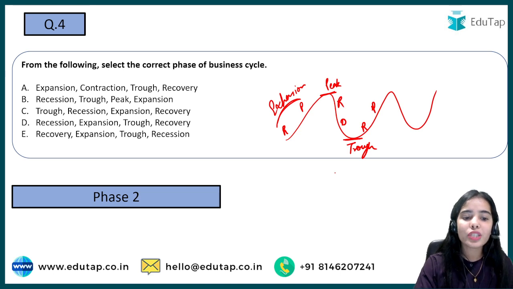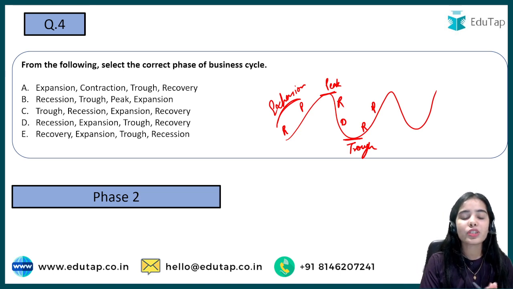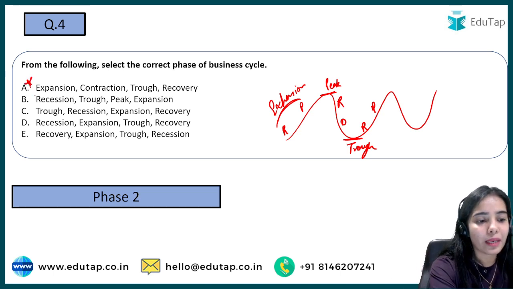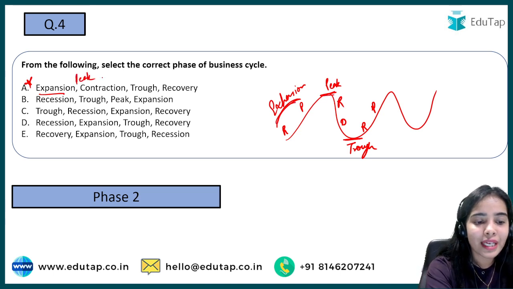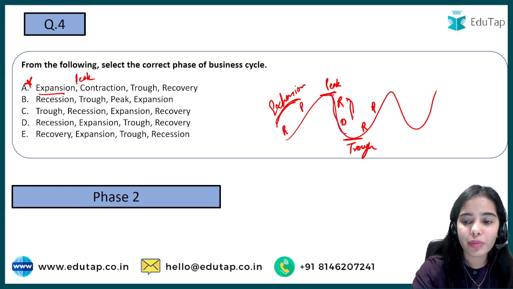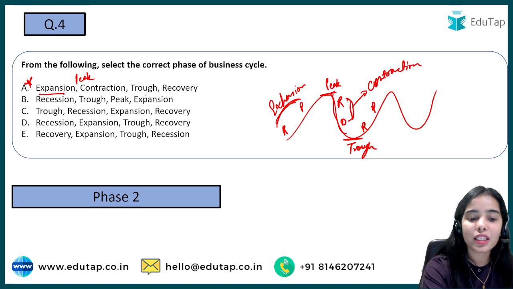So here, the most appropriate phases, one after the other, are shown by A. Okay, expansion is happening. Then the peak is not shown here. Then the contraction is happening, that is true, because recession and depression together form the contraction phase in economic activities. Then the trough, then the recovery.